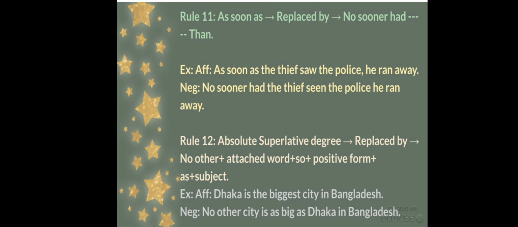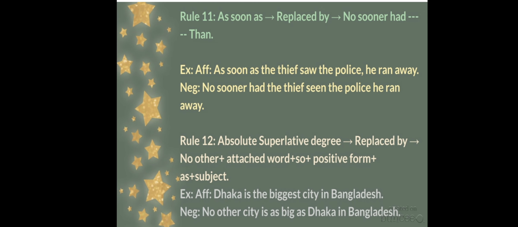That means you have to change the degree of comparison again, from superlative degree to positive degree.